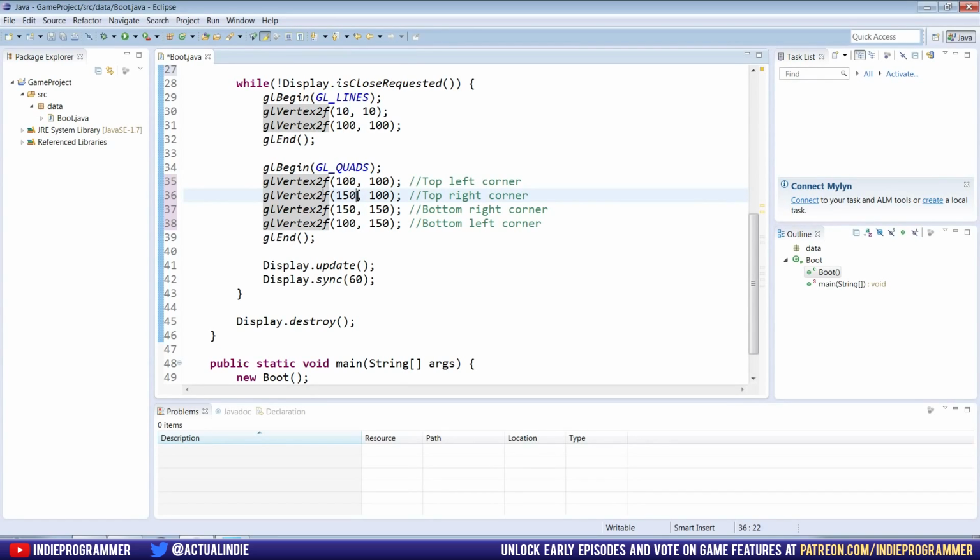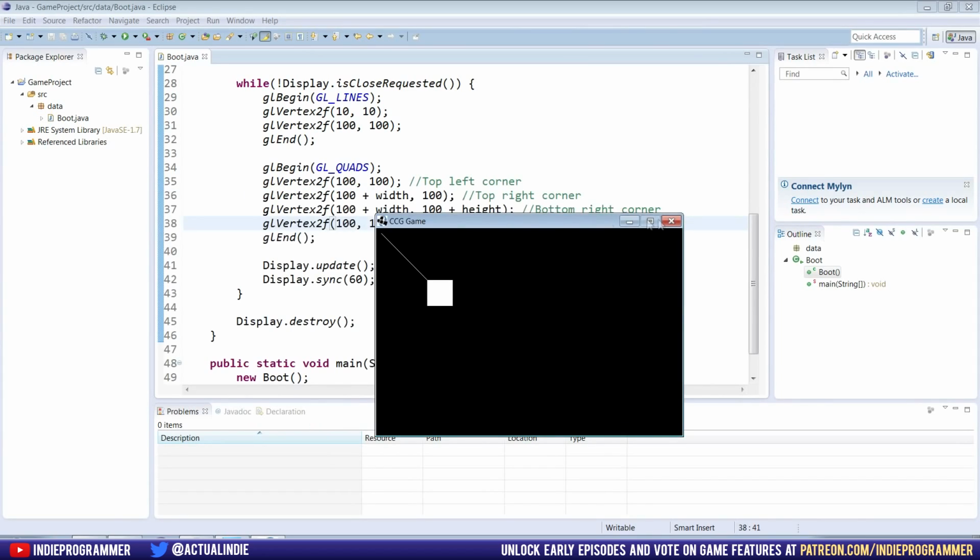The top right is going to be 100, 100, but it's going to be plus the width. So 100 plus the width of our square is the x-coordinate. Okay. The bottom right is also going to be 100 plus the width of our square, and then 100 plus the height of our square. And then down here is going to be 100, and then 100 plus the height of our square.